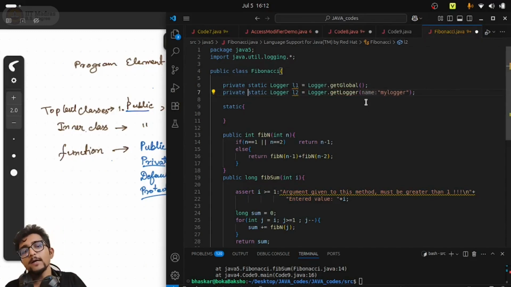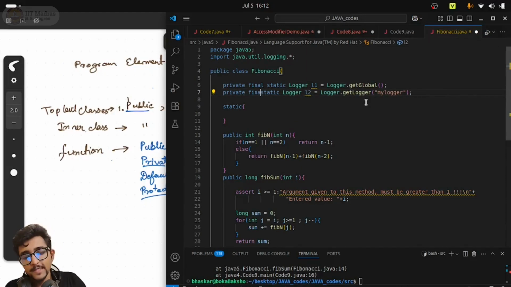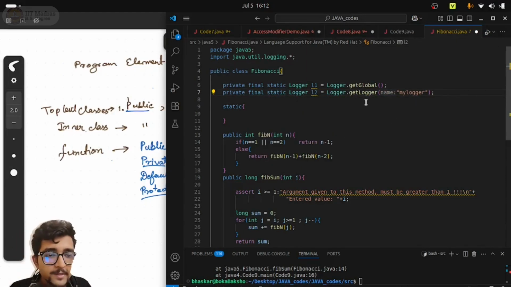Okay. And also, you can keep it like this. But again, if you see the slide, another thing is added, which is final. Right? Final. So why? Because I will not change these loggers. I will just keep it as constant. So whatever I got inside it, we will keep it as it is. We are not changing anything. So that's why in the slide you can see private, static, final logger, right?